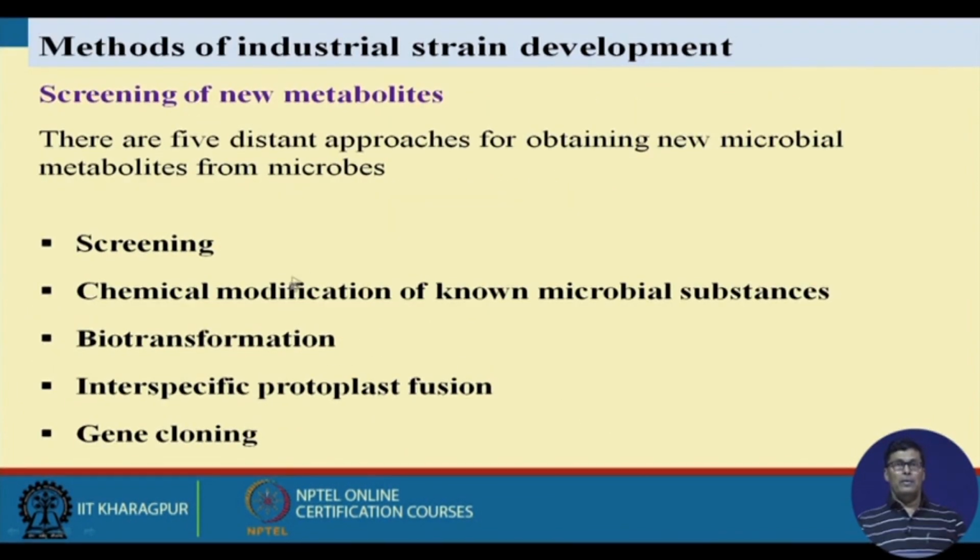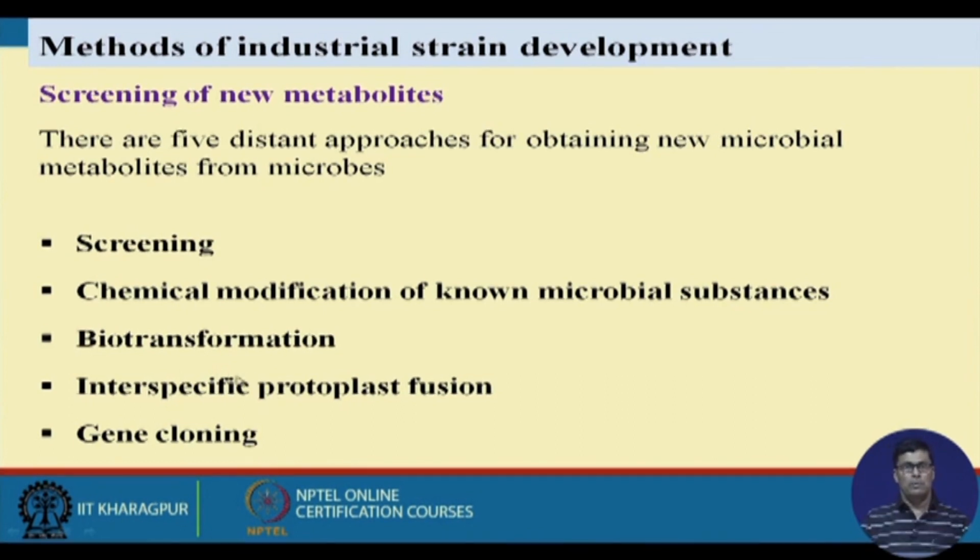Now there are 5 other distinct approaches for obtaining new microbial metabolites from microbes. First, screening: we do microbial screening and try to find out which microbes are good for product formation. Then chemical modification of known microbial substances.